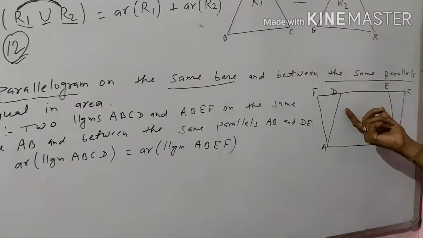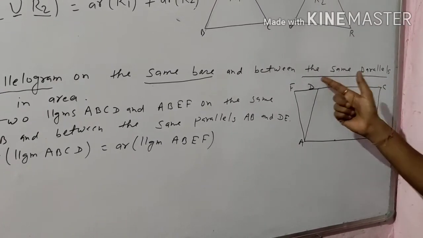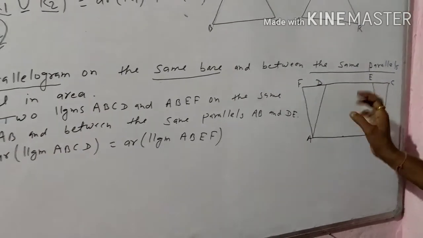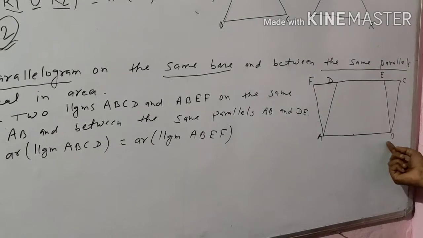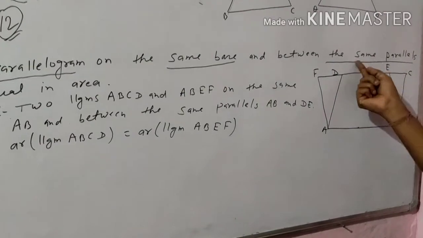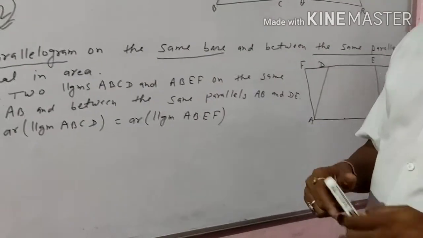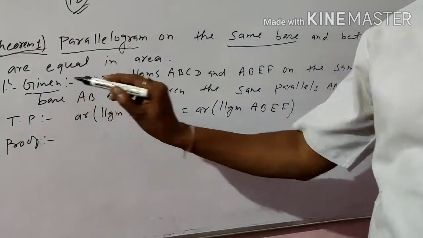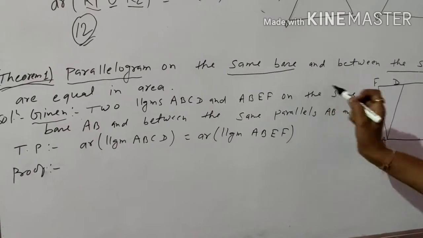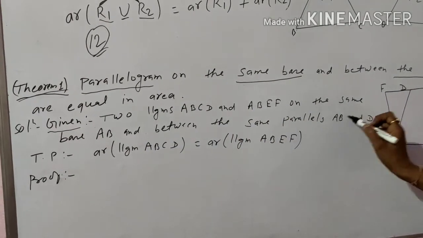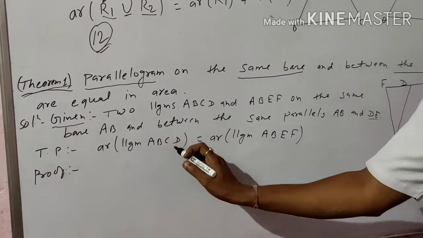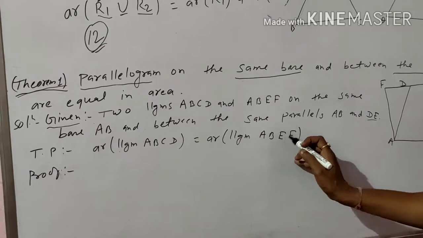Look at the figure. ABCD is one parallelogram and ABEF is another parallelogram. These two parallelograms are on the same base AB and between the same parallels, that means FC or DE is parallel to AB. Given: two parallelograms ABCD and ABEF on the same base AB and between the same parallels AB and DE. You have to prove area of parallelogram ABCD is equal to area of parallelogram ABEF.